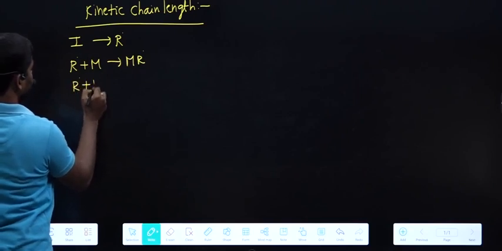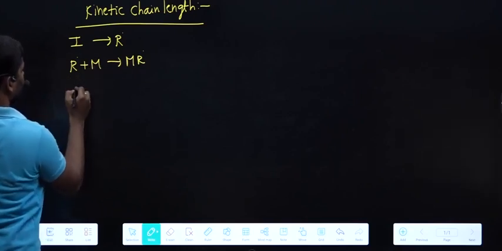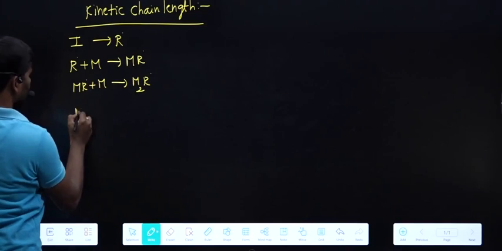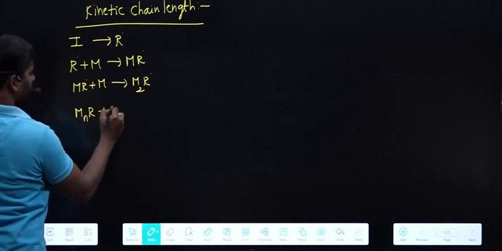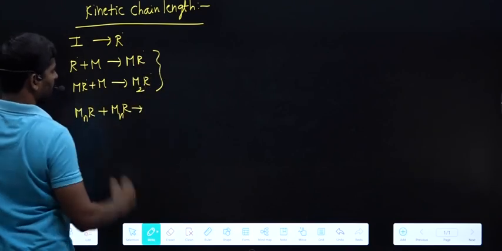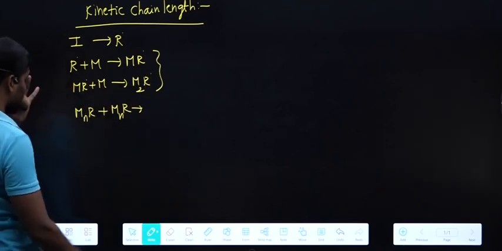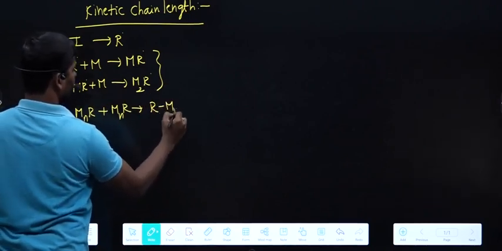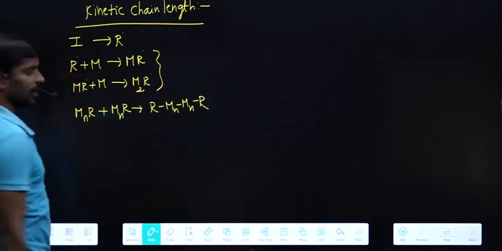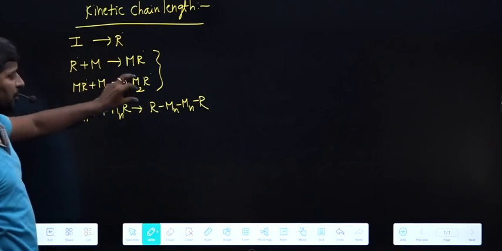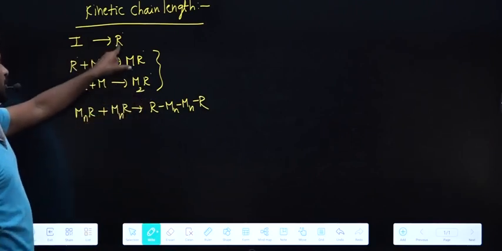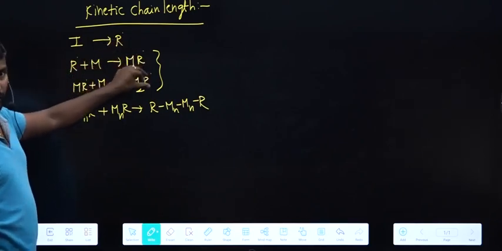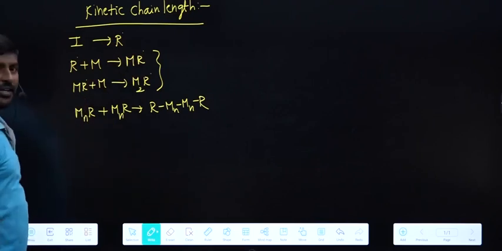Next, like this monomers are attached and we get M2R. Then M3R, M4R, like that we will get, and finally we may get MnR, and then chain termination. These are the chain propagation steps. So the first step is chain initiation, where some chain initiator free radical is produced. After that monomers are attached in the chain propagation steps, and finally the chain termination step.